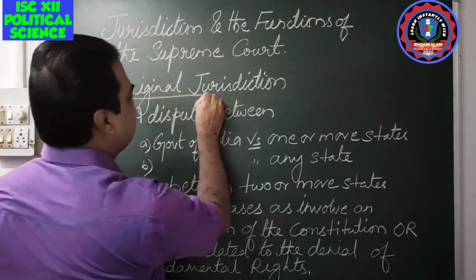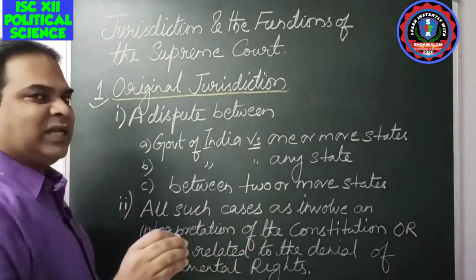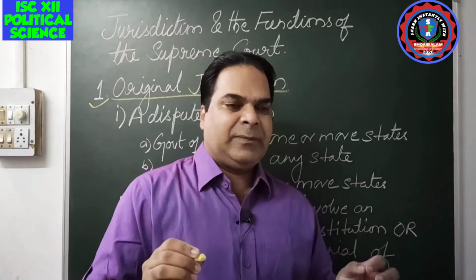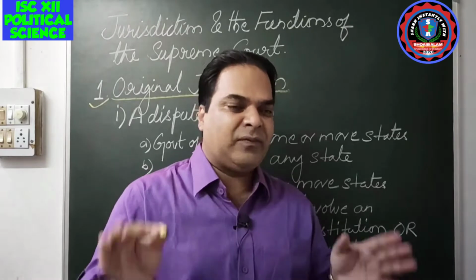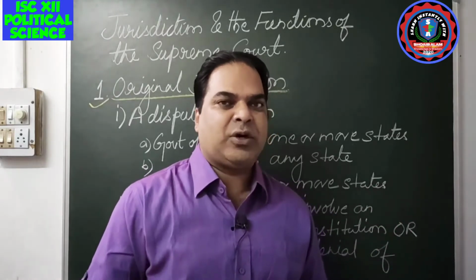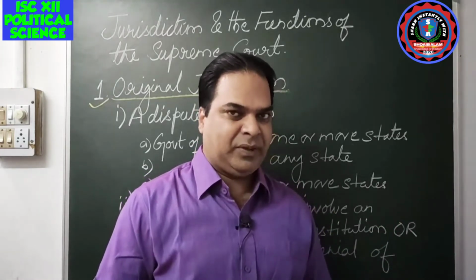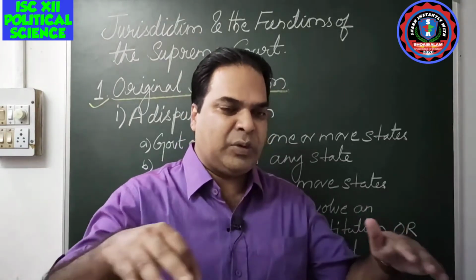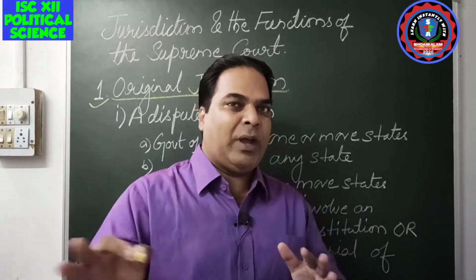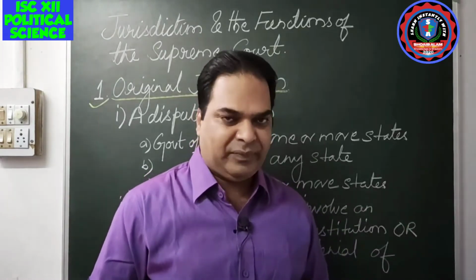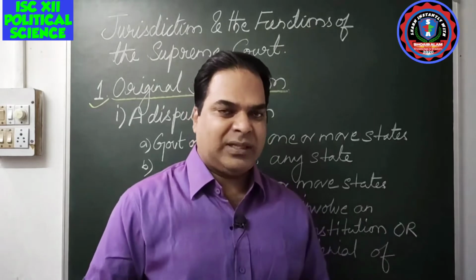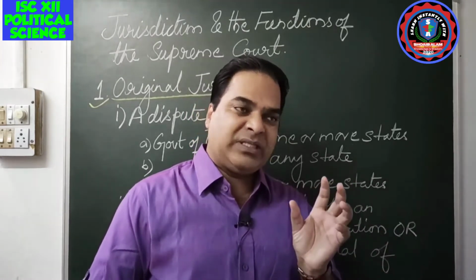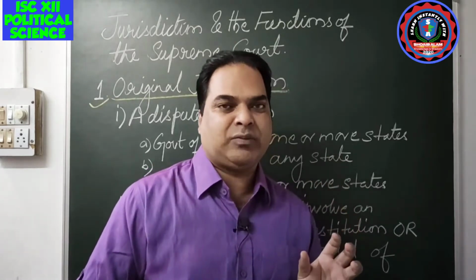First of all, we need to understand the meaning of original jurisdiction. The cases which come to the Supreme Court at the first instance are known as original jurisdiction. The cases which occur and directly come under the jurisdiction of the Supreme Court cannot go to any other courts in India. We have high courts and subordinate courts, but there it cannot go.